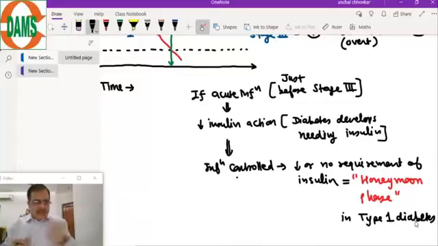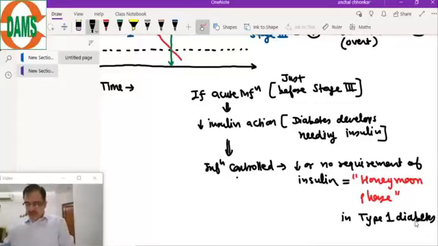Yes, by definition you can call it latent diabetes, where the patient's blood sugar increases during infections, and when you control the infection, the insulin requirement will go down because the stress has gone. Why is insulin required more in stress? Because in stress catecholamines and steroids are released, which are anti-insulin hormones, so the blood sugar level increases.